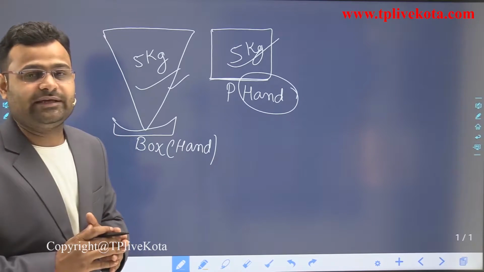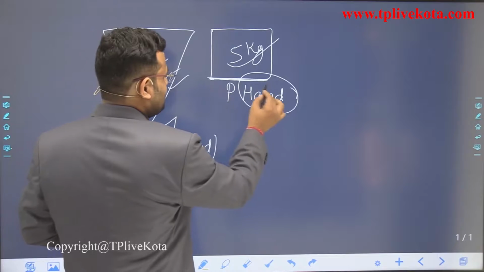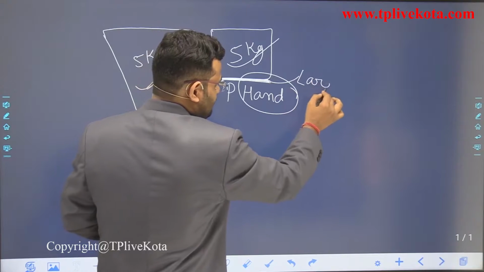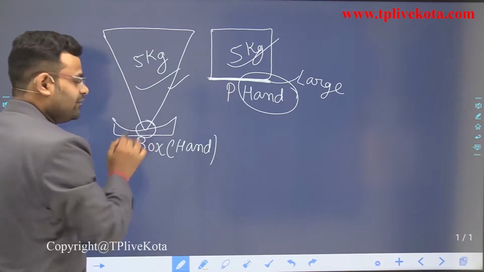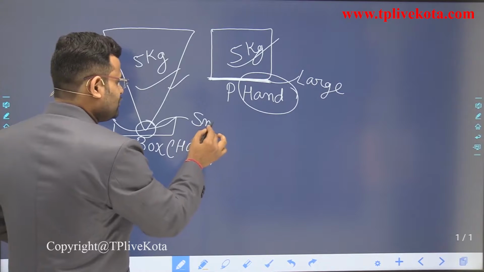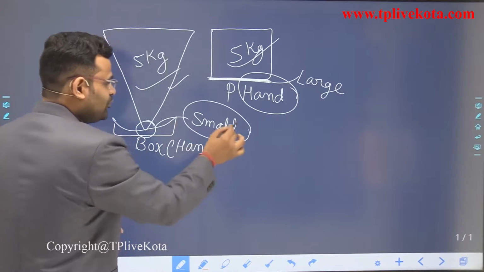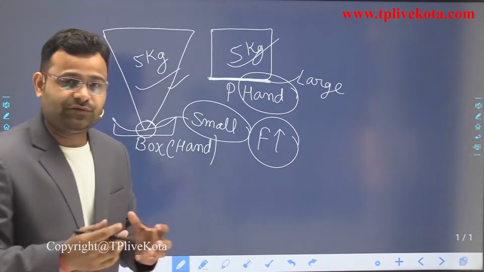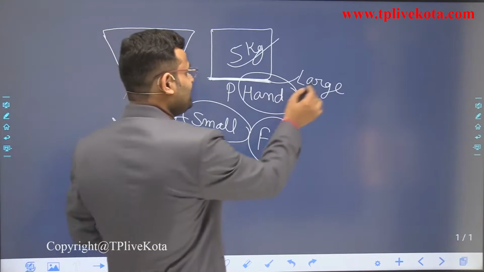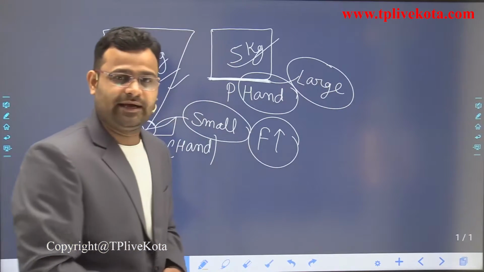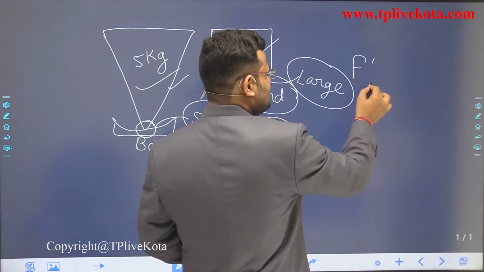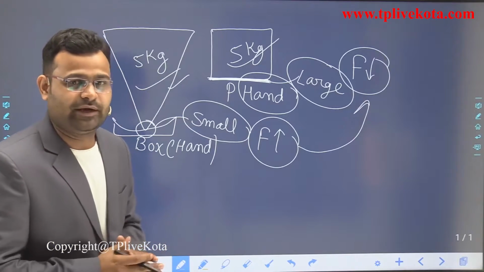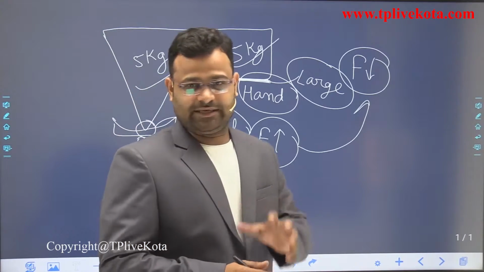Why is the effect different, dear student? Because the surface area of contact on our hand is large in one case, and the surface area of contact on our hand is small in the other. So dear student, normally we can say when we use a small area, the effect of force is maximum, meaning we feel maximum force. But when we use a large surface area, the effect of force on our hand is small as compared to that. So pressure is a quantity which depends on surface area also.